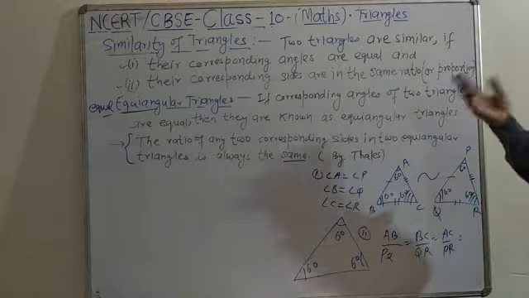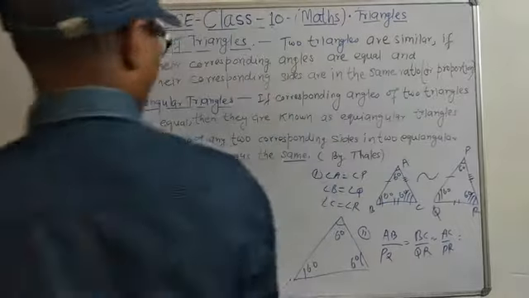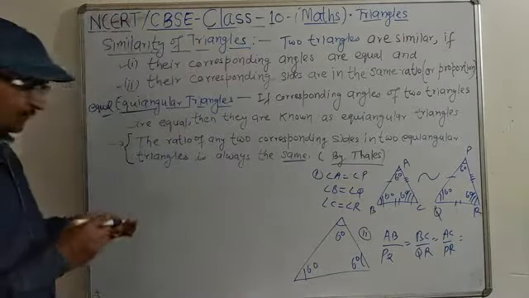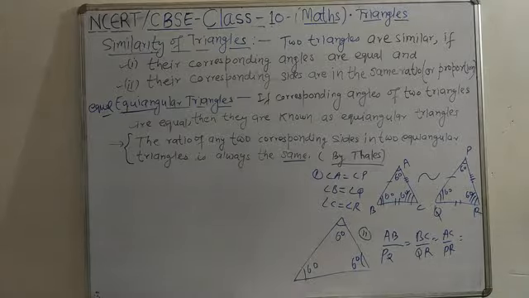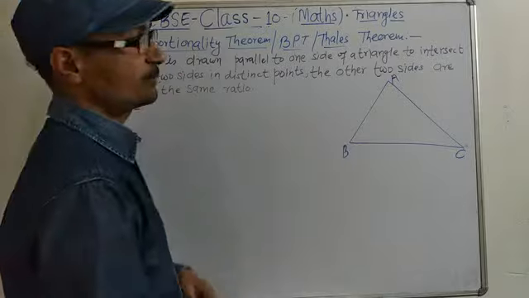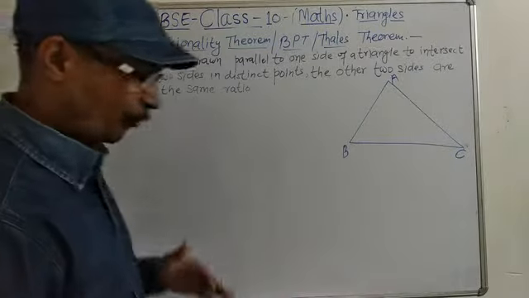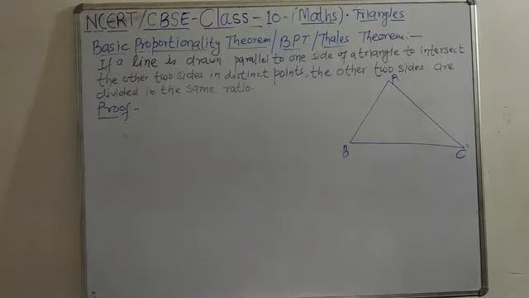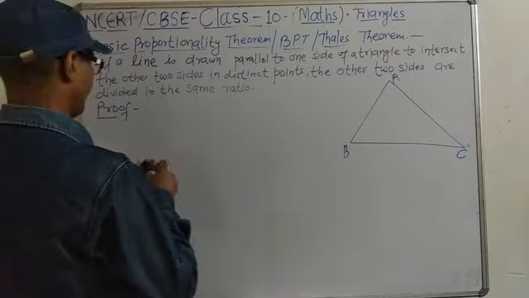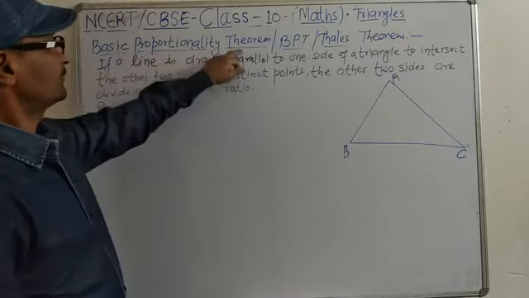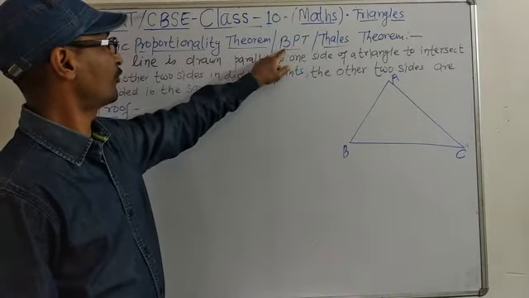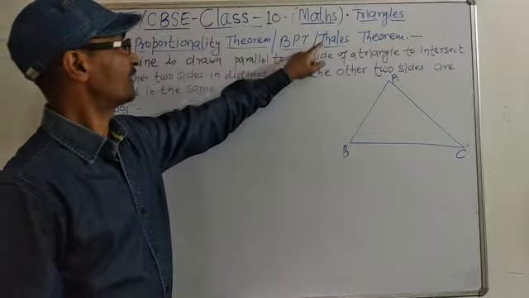And thereafter we prove one theorem, BPT, otherwise you can say this Thales theorem. The next. So now students, you see this one theorem is most important in this exercise, the basic proportionality theorem. Almost every year the question comes in the exam, basic proportionality theorem, and in short we can say BPT: B for basic, P for proportionality, T for theorem. And also we can say Thales.